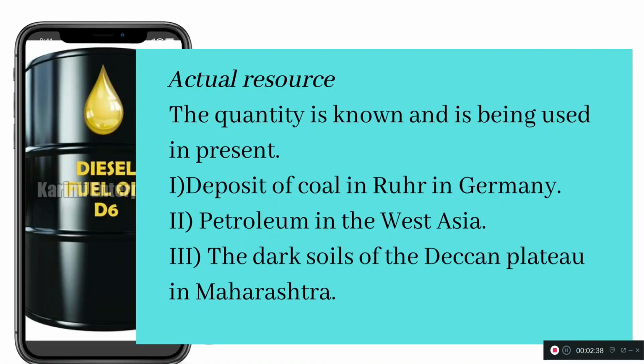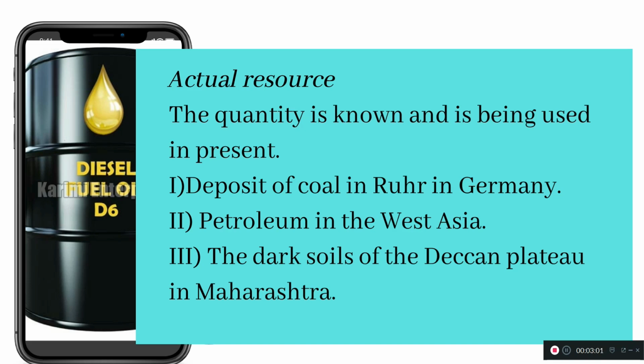First one is the actual resource. What is actual resource? The quantity is known and is being used in present. So we are using that quantity in present days. So those kinds of resources are called the actual resources. For example, in Germany, one of the places is called Ruhr. There is a deposition of coal there.